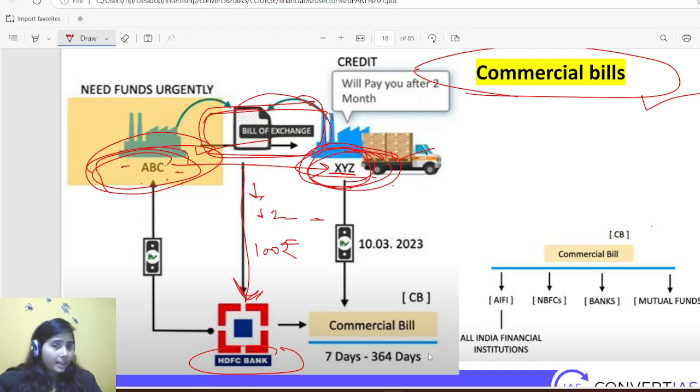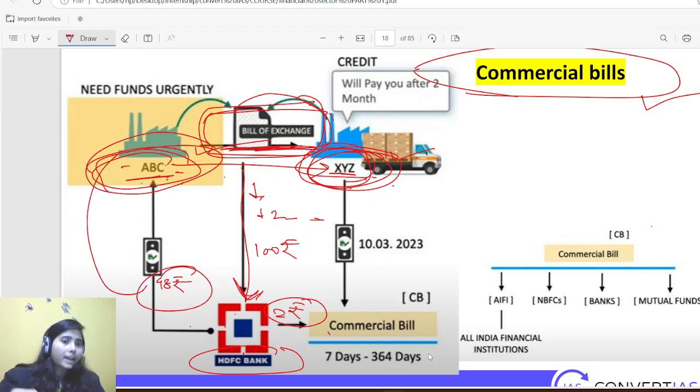Suppose after 2 months XYZ needs to pay 100 rupees to ABC. After getting the bill of exchange, ABC will go to SDFC and give this bill of exchange and say that you give me 98 rupees. Okay, you take 2 rupees as your benefit, as your profit. So it is again a kind of discounting thing: you give me the lesser amount, but I need liquidity right now. I need to use this 98 rupees to purchase some raw material for my production.